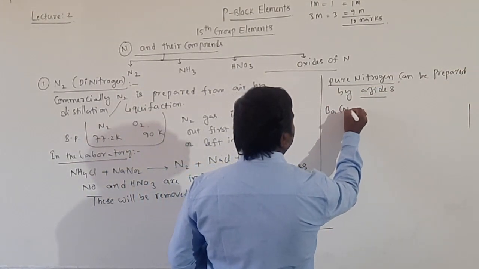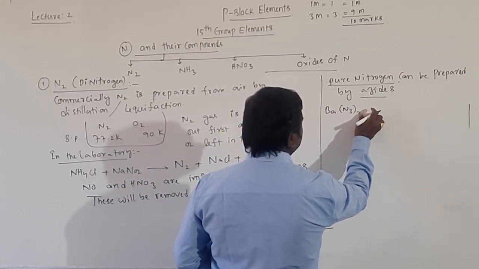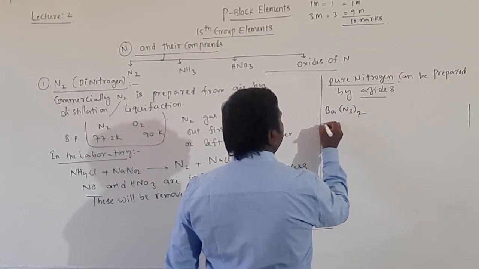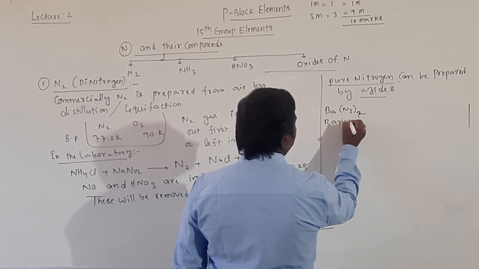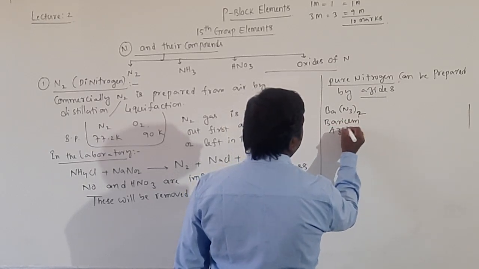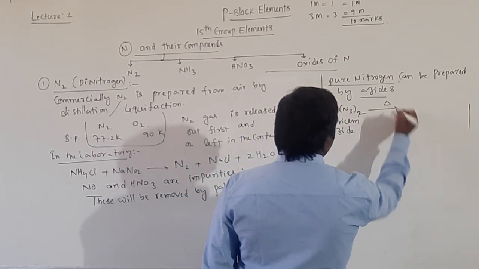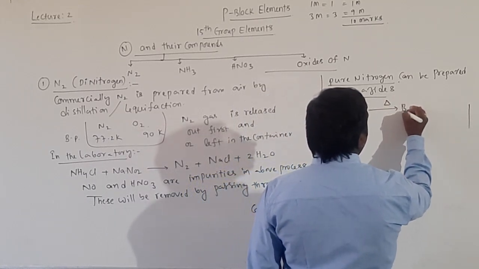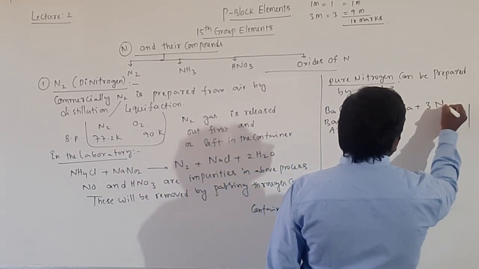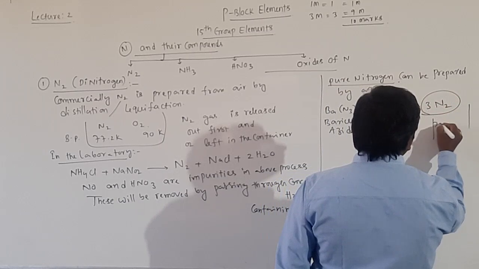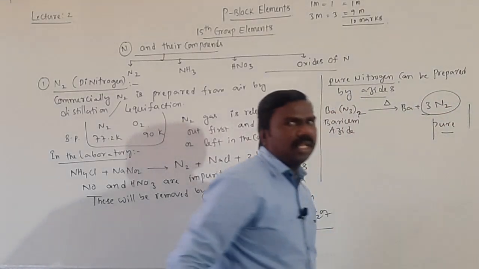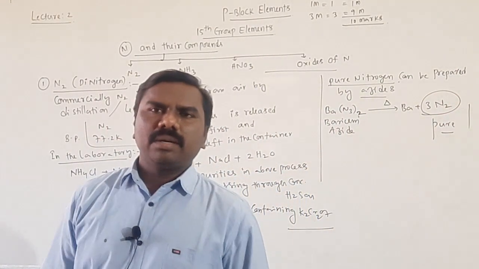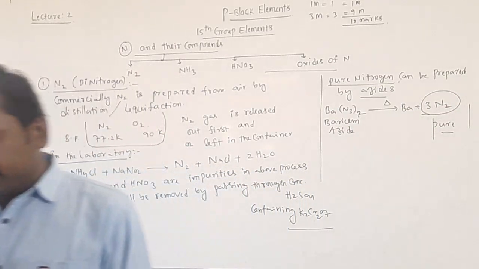Barium azide, Ba(N3)2, on heating gives barium plus 3 moles of nitrogen gas. It is 100% pure nitrogen, obtained from azides.